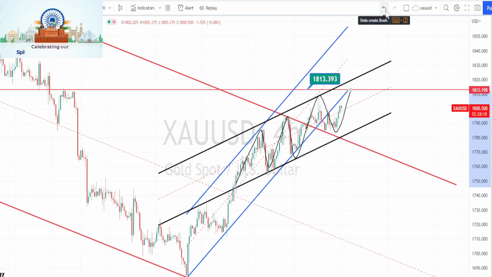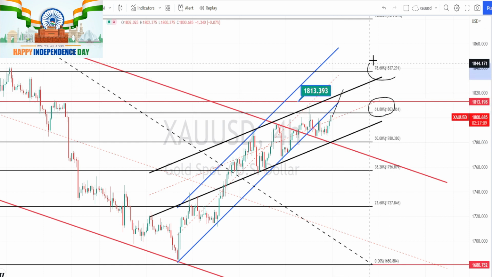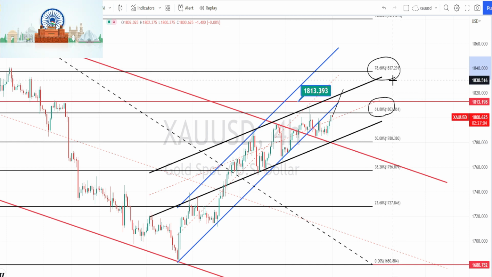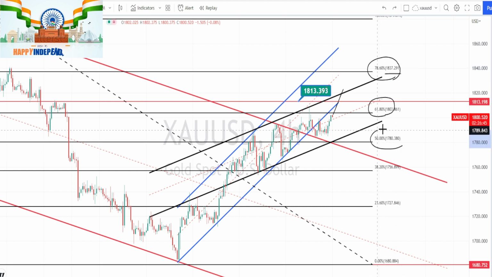Let us mark the support and resistance levels for 4 hours time frame. Currently the price action is trading at the resistance level of 61.80%, which is around 1803, and if the bullish trend continues, next level of resistance is going to be around 78.60% of the Fibonacci's resistance level, which is going to be around 1837. And if the price action breaks the support level of 1780, we can expect a bearish trend reversal in 4 hours time frame.